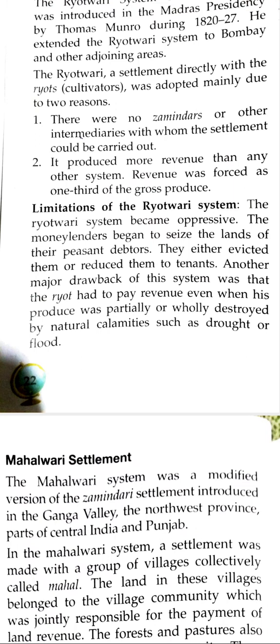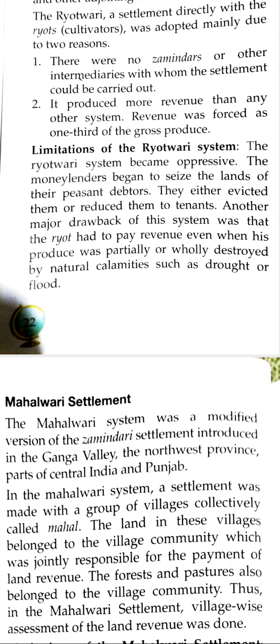They either evicted them or reduced them to tenants, right? So a tenant, a person who is using a room or flat on rent, has to pay something in return for using the property. So another major drawback of the system was that the ryot, the farmer, had to pay revenue even when his produce was partially or wholly destroyed by natural calamities such as drought, flood, or famine.